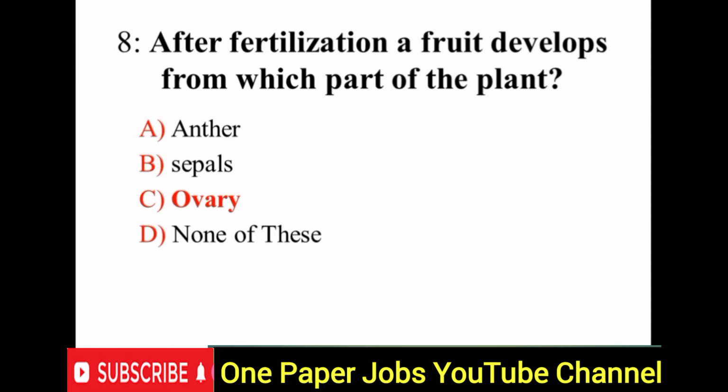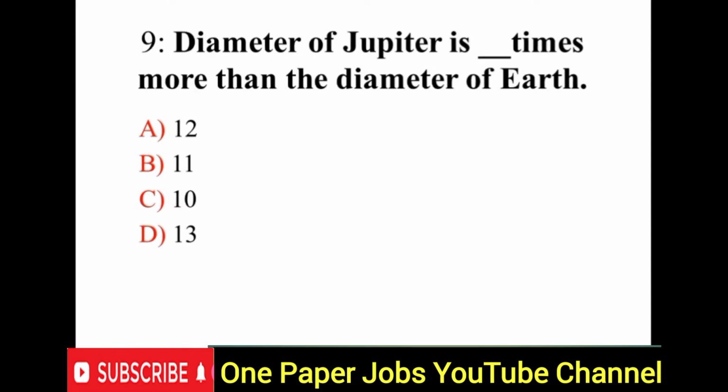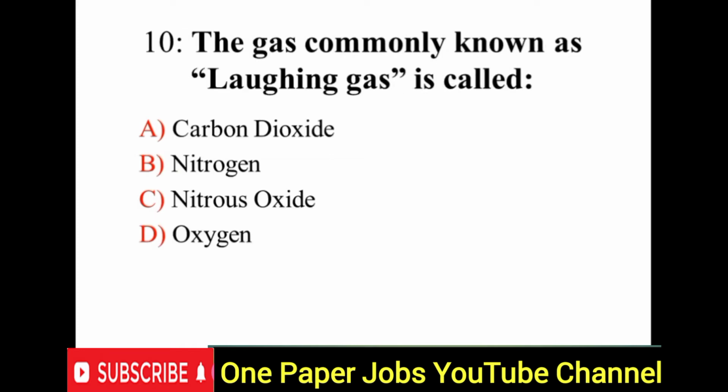Question number 9, the diameter of Jupiter is dash times more than the diameter of Earth. Right option is option B, 11 times. Question number 10, the gas commonly known as laughing gas is called? Option C, nitrous oxide is called laughing gas.